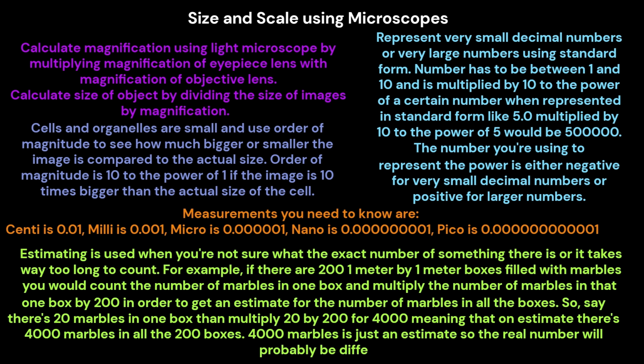Estimating is used when you're not sure what the exact number of something is, or it takes way too long to count. For example, if there are 200 one meter by one meter boxes filled with marbles, you would count the number of marbles in one box and multiply that number by 200 to get an estimate for the number of marbles in all the boxes. So, say there are 20 marbles in one box, then multiply 20 by 200 for 4,000, meaning that on estimate there are 4,000 marbles in all the 200 boxes. 4,000 marbles is just an estimate, so the real number will probably be different, and the more samples you take, the closer you will get to the real number.